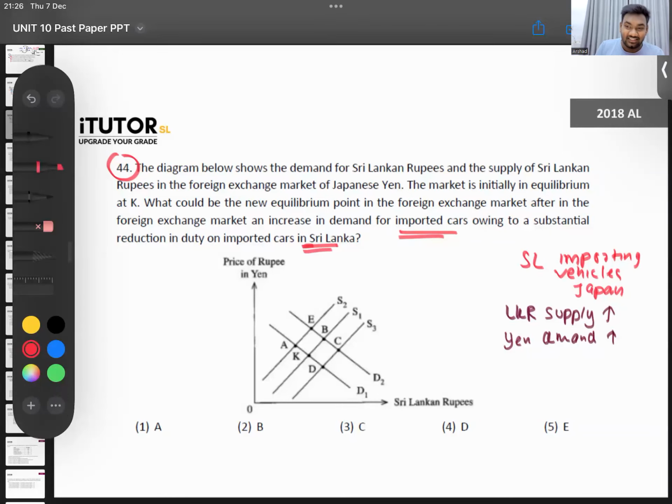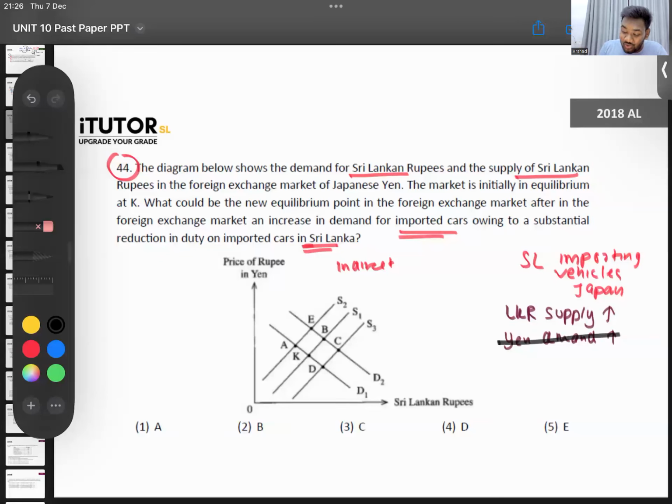The question says this is the demand for Sri Lankan rupees and supply of Sri Lankan rupees. This is the indirect quotation diagram. Can we show the yen demand increasing here? That we can't show. For that, we have to draw the demand and supply of the yen. That's the direct quotation diagram. We can't show that here.